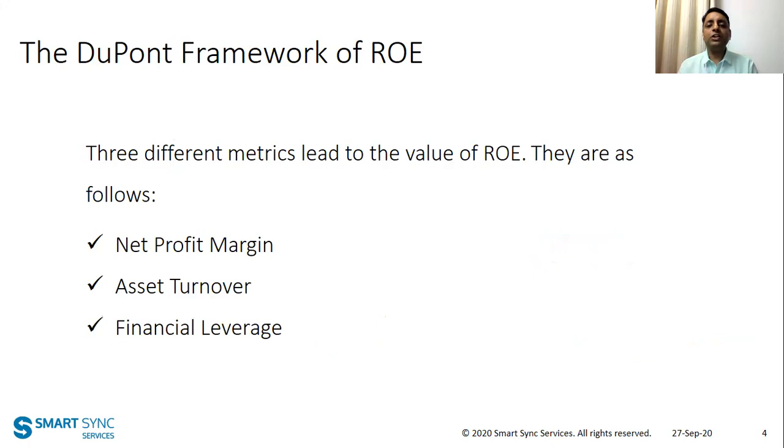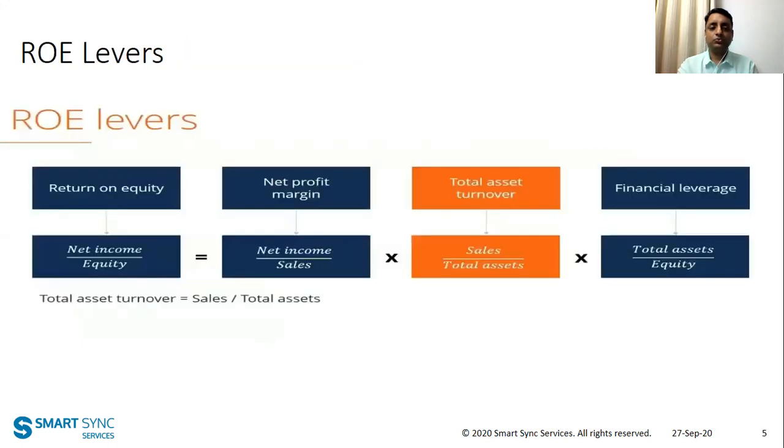Now let's move to the DuPont framework of ROE. In the DuPont framework, there are three different metrics which are explained, and that is what leads to the value of ROE. Those are net profit margin, asset turnover, and financial leverage. As you can see, return on equity is equals to net profit margin into total asset turnover into financial leverage. Let's take all the three one by one.